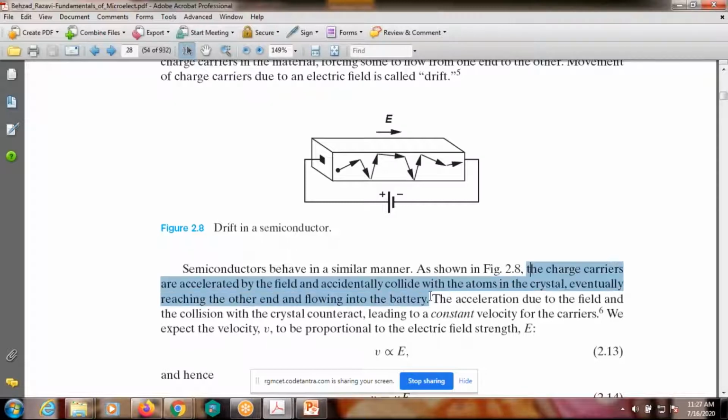These all happen inside the crystal. Once again, the charge carriers are accelerated by the field and occasionally collide with the atoms in the crystal, eventually reaching the other end and flowing into the battery. These arrows indicate the conventional current direction, which is the hole direction. What about the electron direction? The electron direction is opposite, right to left.